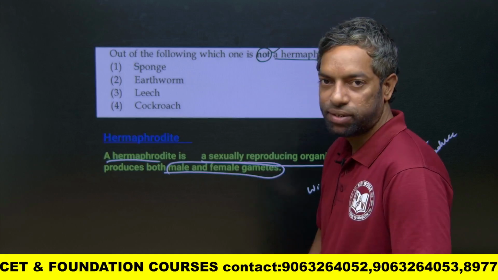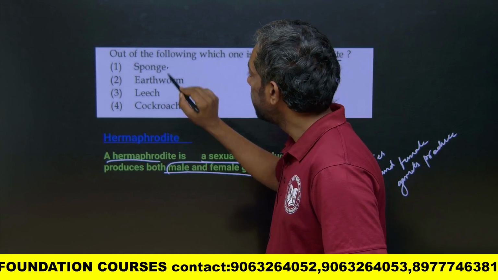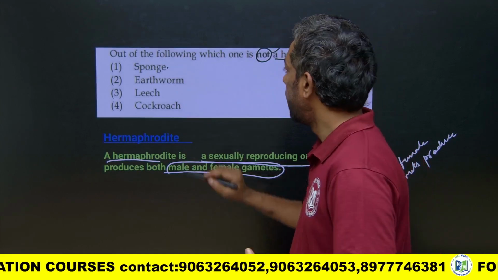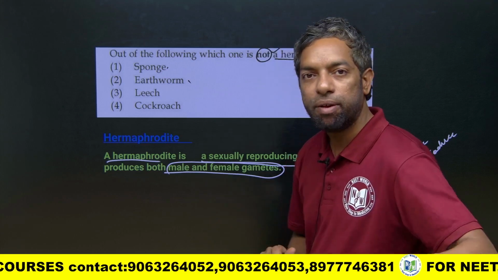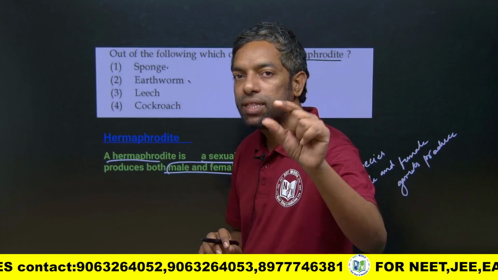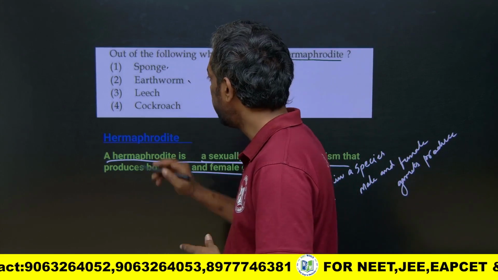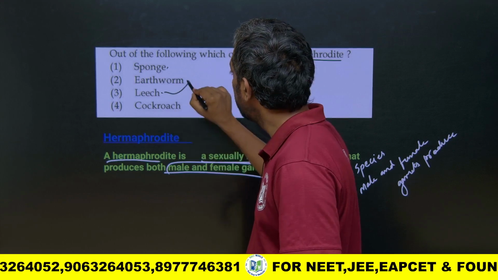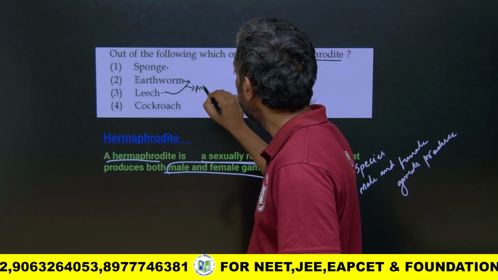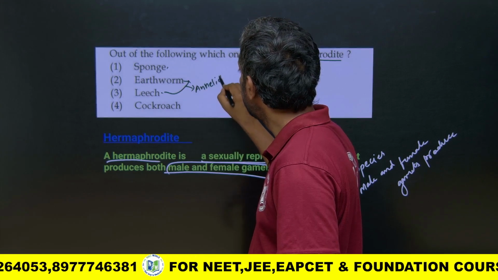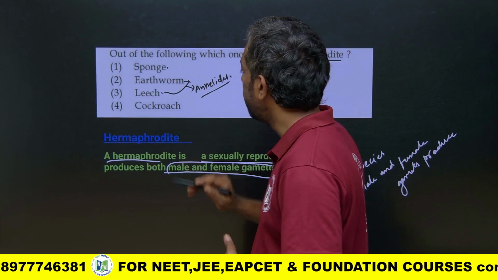Sponges can produce both, yes. Earthworm, yes, male and female gametes are produced within the species. Earthworm also, and leech; these are the annelids. So they can produce.